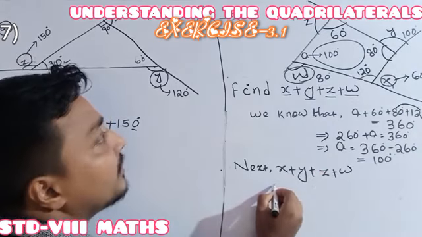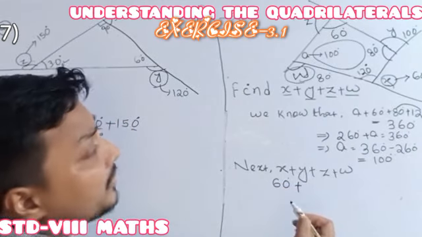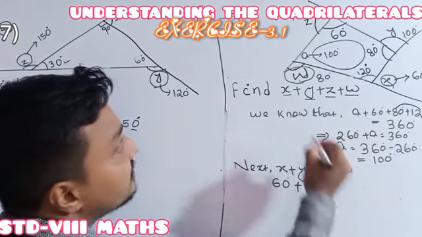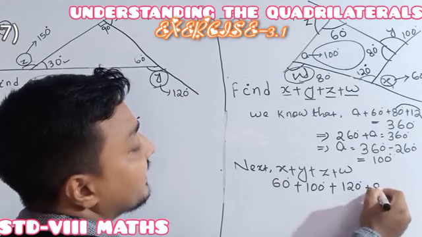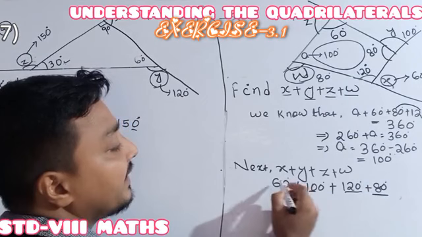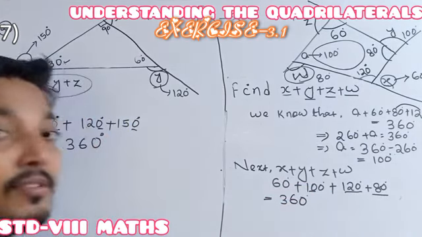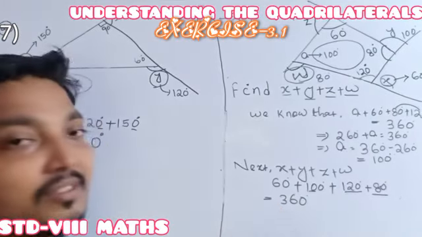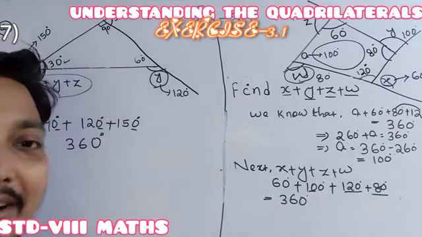X is how much? X is 60 degrees. Y is 100 degrees. Z is 120 degrees, and W is 80 degrees. See, here 120 plus 80 is 200, 300, here it is 360. So one thing will surprise you: the sum of the exterior angles of a quadrilateral is also 360 degrees, and the sum of the exterior angles of a triangle is also 360 degrees.